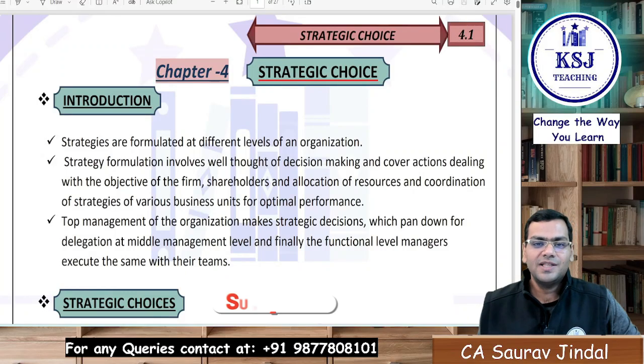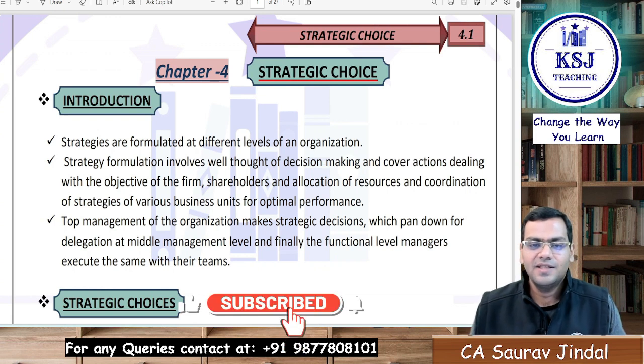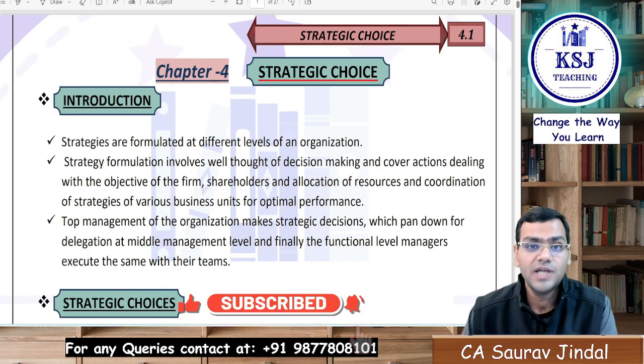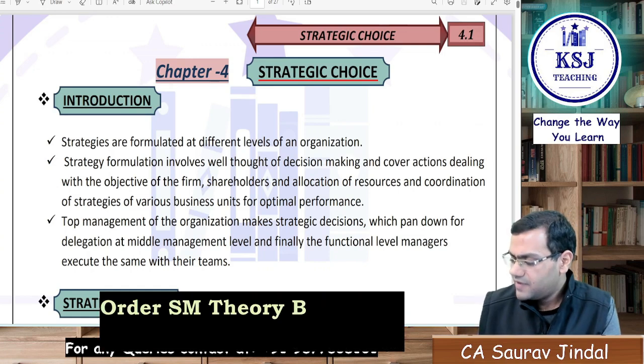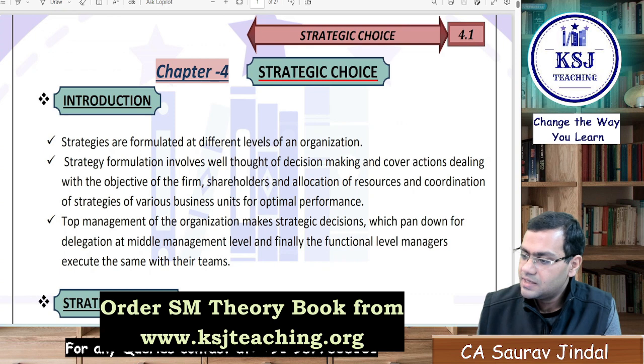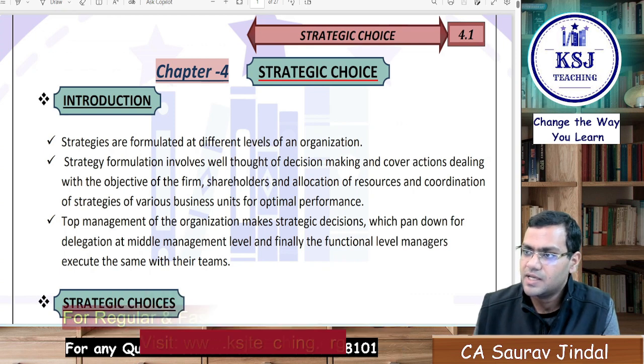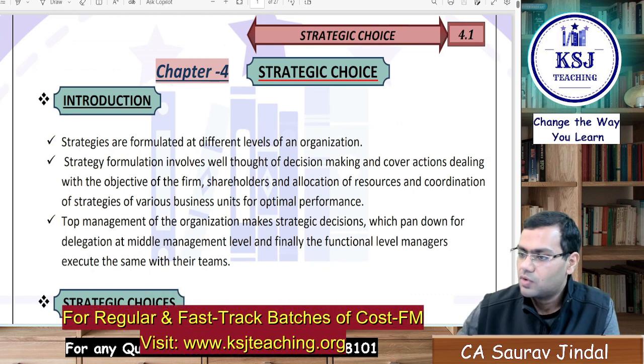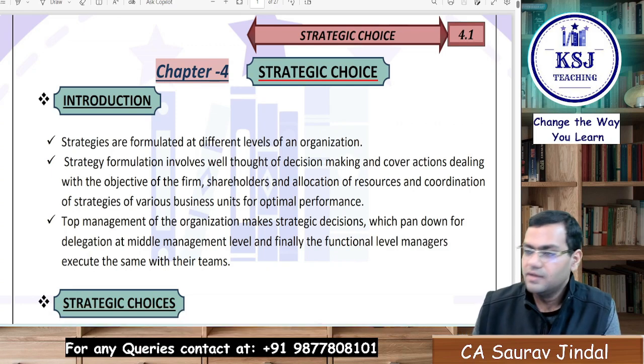So welcome to another session of strategic management, and in this session we are going to start with our new chapter number 4, that is strategic choice. A very easy chapter, extremely easy, very basic things that we will be studying in this, right? And a few of the things we have already done in the previous chapters. So using that only we will be continuing.